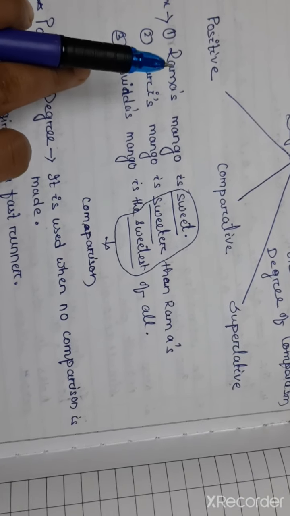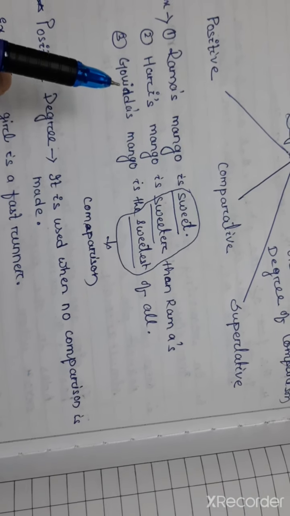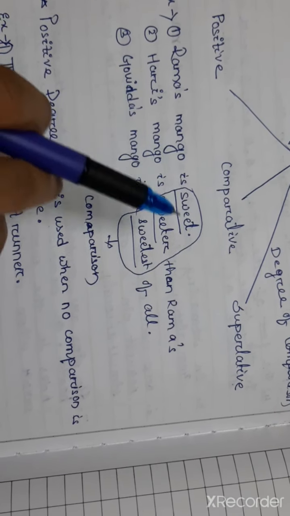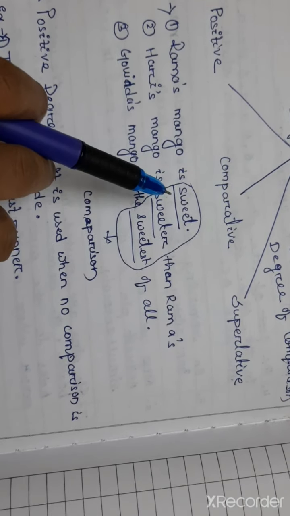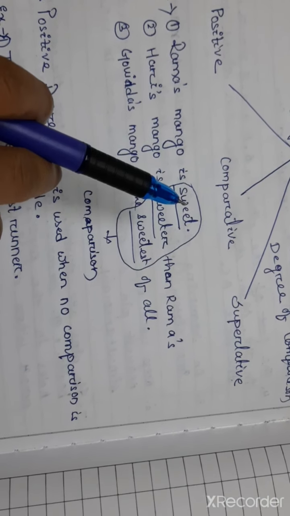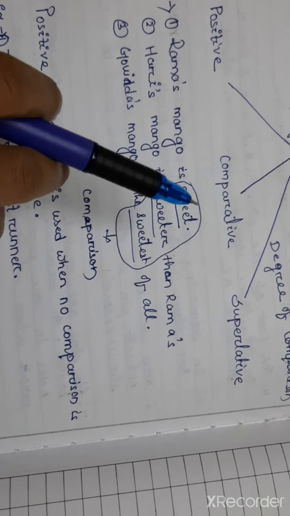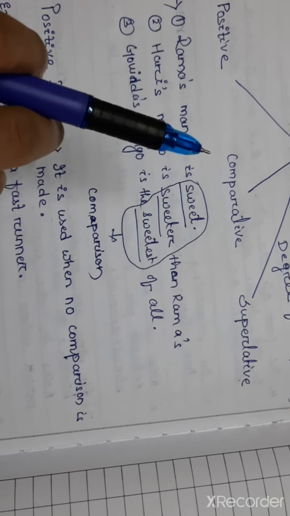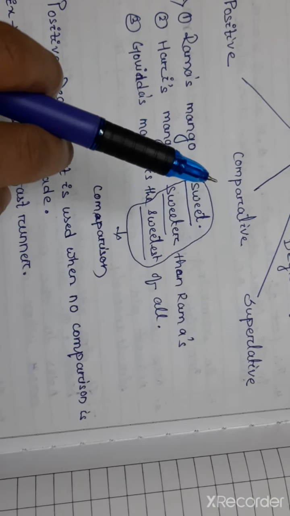So, in these three sentences, what have you observed? In sentence 1, the adjective sweet tells us that Rama's mango has the quality of sweetness without saying how much of the quality it has.